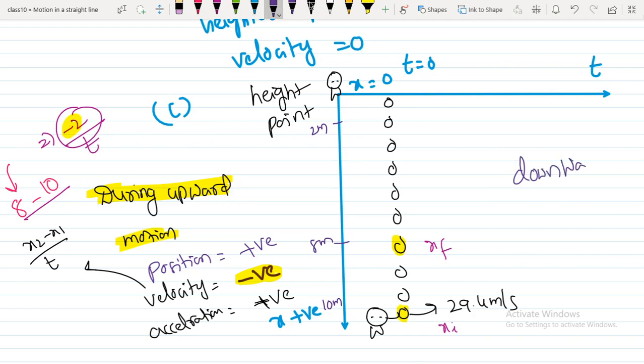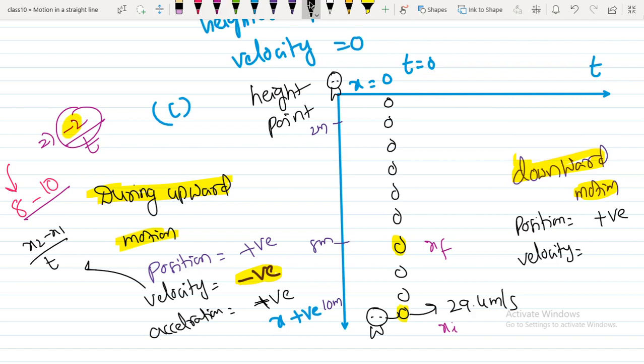During downward motion, think about all these three. What happens to position? The position is only on the positive x-axis, so it is obviously positive, and velocity is nothing but change in position.